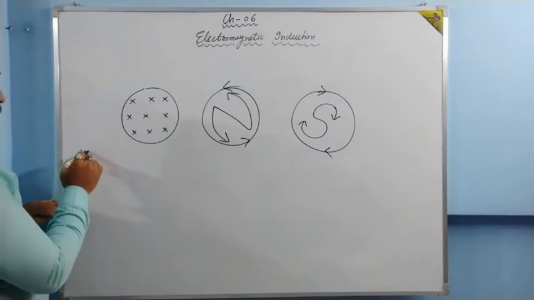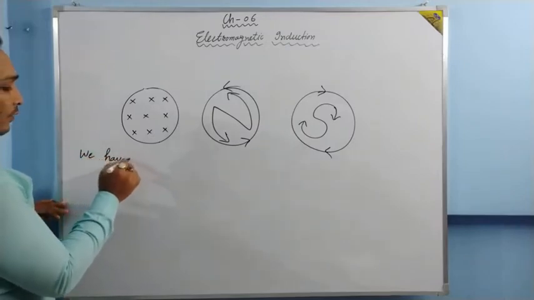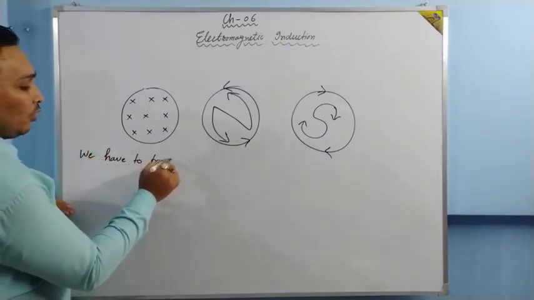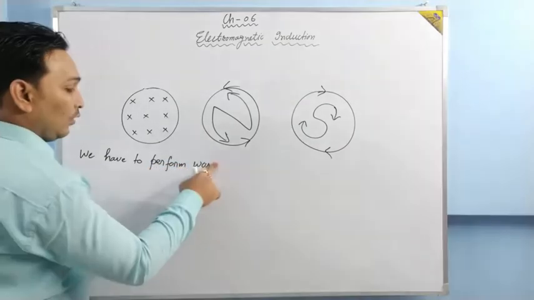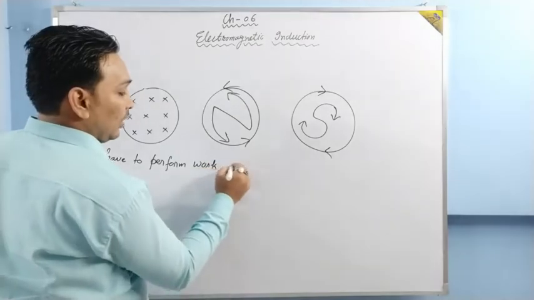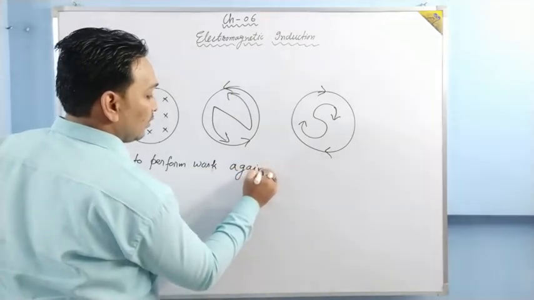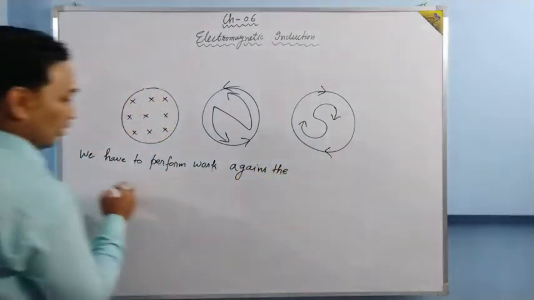We have to perform work done. We have to perform work against the force.